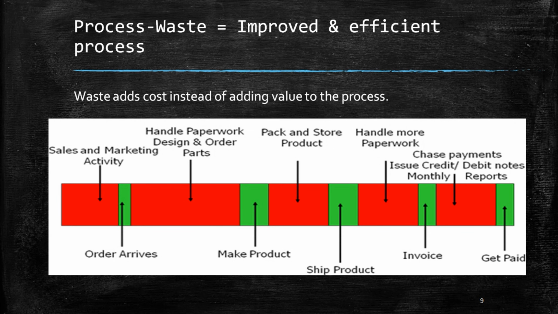A visual example of the concept. This is a generic life cycle of a manufacturing facility. All the red areas are the work that is not adding value but adding cost, whereas the green shade is where the actual work is being done. We always try and strive for minimizing the red areas or wastefulness.